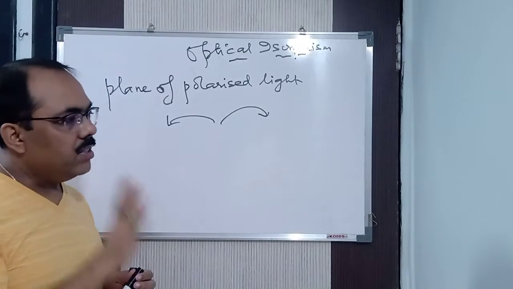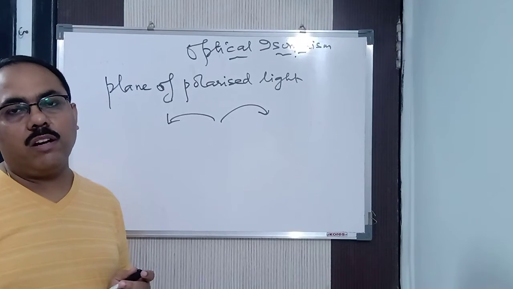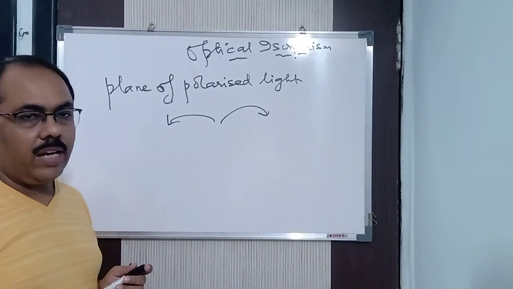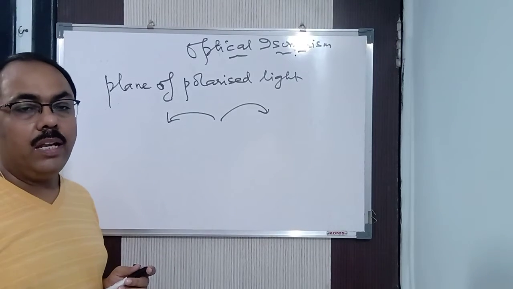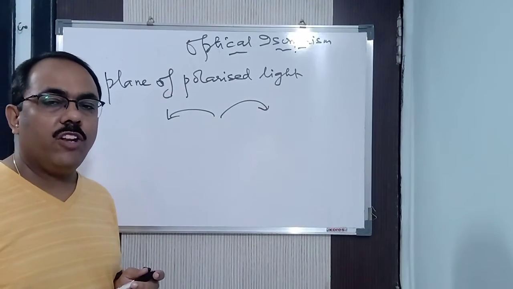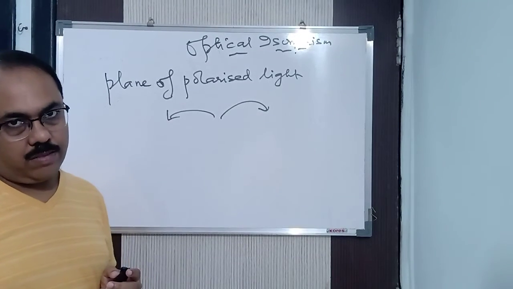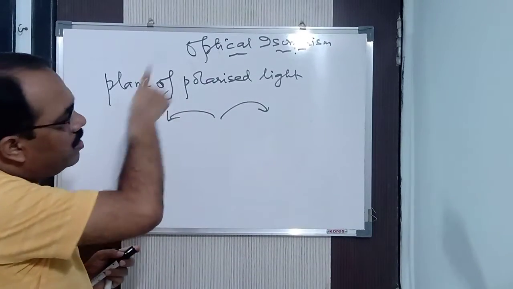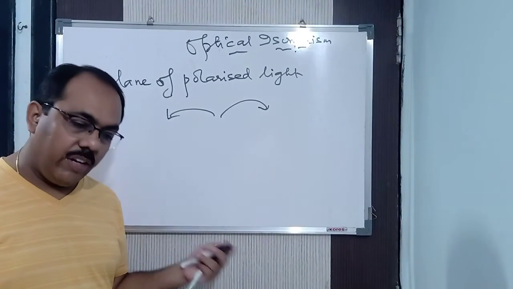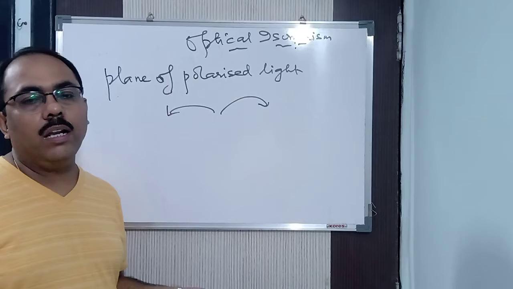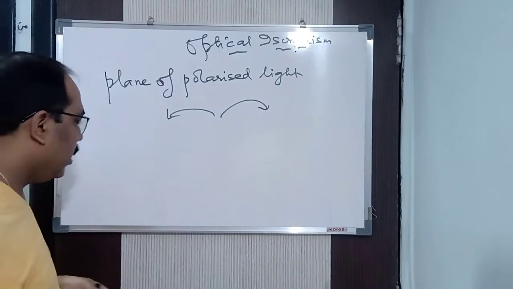Again, I repeat, there are certain compounds which rotate the plane of polarized light either towards the right or towards the left. They are known as optically active compounds, and the phenomenon is known as optical activity. The isomerism is called optical isomerism, and the compounds are known as optical isomers. Clear now?